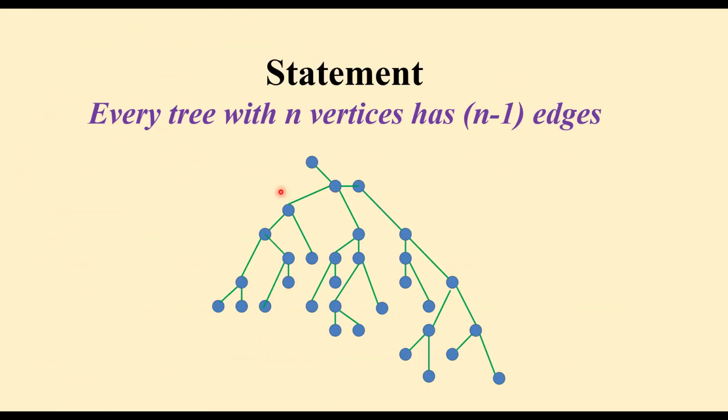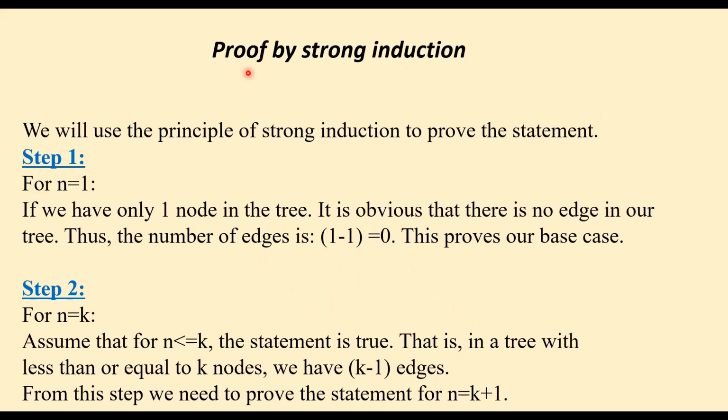Okay, so here we'll see an example, a statement that we will prove in both manners, weak induction and strong induction. Our statement is that in a tree with n vertices, we have n minus 1 edges. This is a very familiar proof from graph theory. We are going to prove it by both strong and weak induction. So let's move on to strong induction.